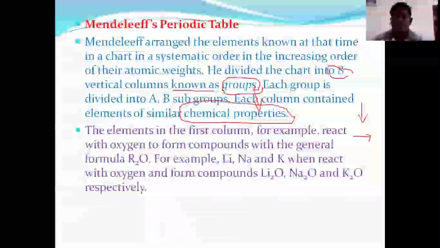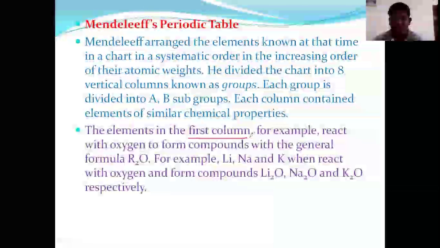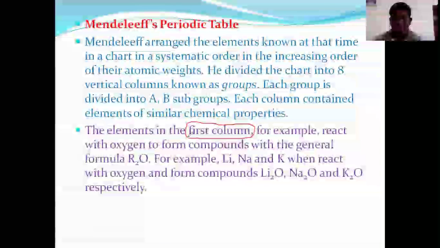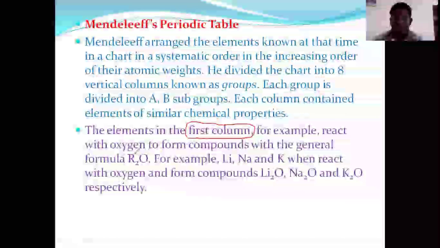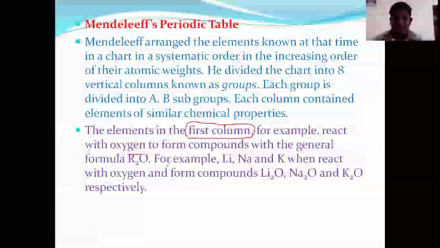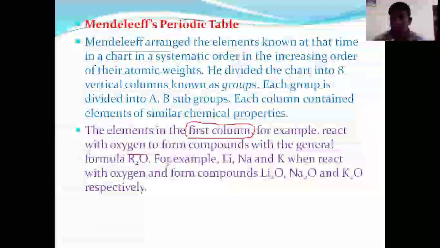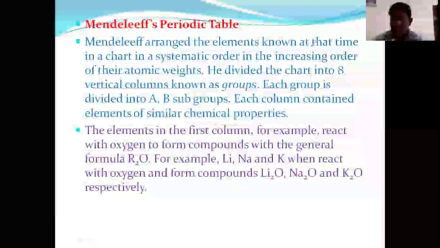The elements in the first column of the periodic table react with oxygen and with hydrogen. When they react with oxygen, they form metal oxides, and all these metal oxides seem to be the same. Likewise, all their hydrides seem to be the same.